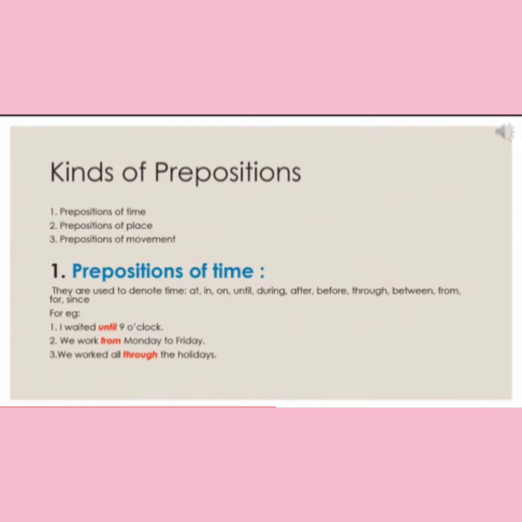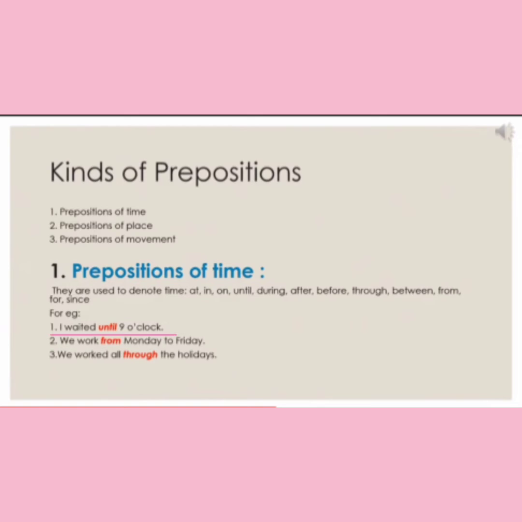Let us talk about prepositions of time. Prepositions of time are words which denote the time that is presented in the sentence. The words which we can use for prepositions of time are at, in, on, until, during, after, before, through, between, from, for, since, etc. Prepositions of time talk about when and for how long the action was done.